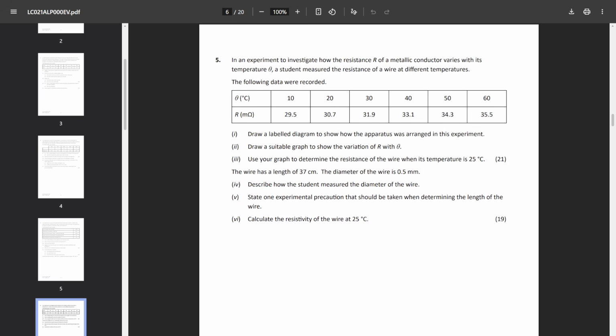In question 5, resistance versus temperature. I wasn't actually predicting this at all. I put down resistivity as my prediction for the electricity experiment. Again, got it slightly incorrect. But again, if you've noted through all of them, you'll actually see that resistivity does pop up. So it's not resistivity in kind of the usual way where you have the ohmmeter connected to 2 ends of a wire. But you shouldn't have been fully disappointed, because resistivity actually did come up in that part. So